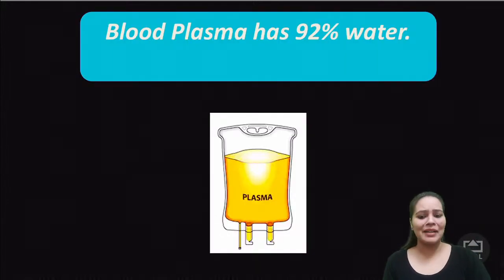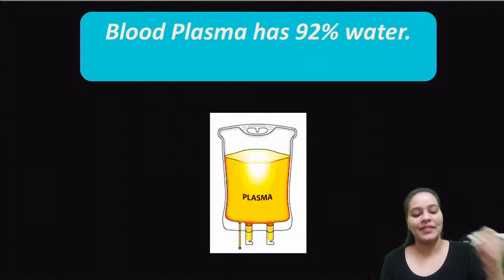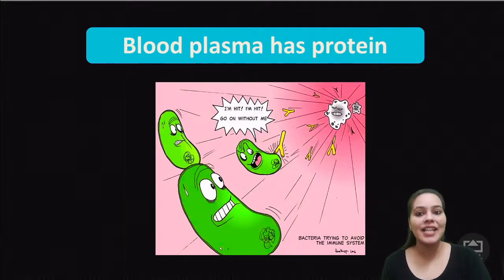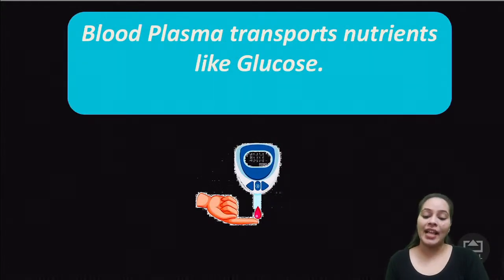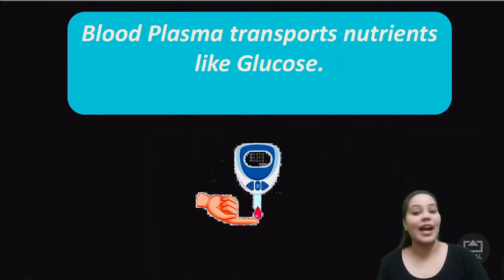Now let's study about blood plasma, which has 92% of water inside it, and it's pale yellow in color. किस कलर में होता है? Pale yellow in color, and it has 92% of water inside it. Okay? Now, blood plasma also has a protein which helps to fight. It helps in the transportation of nutrients like glucose. So these are the functions of plasma. Okay? I hope till here plasma is very clear to you.